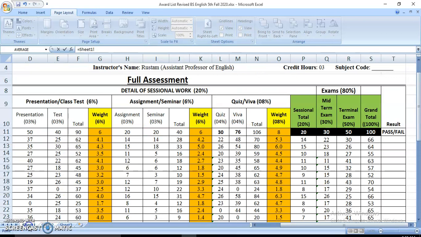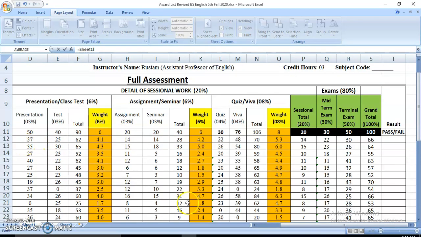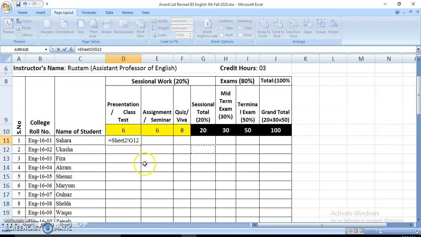Let me again check. So equal sign and then go to sheet number 1, and against the name of the student, here is the student Sahara. So click here. You can see a rectangular box is blinking. When you go back to sheet 2, this score 4.1 has been transferred there. Let me again click.